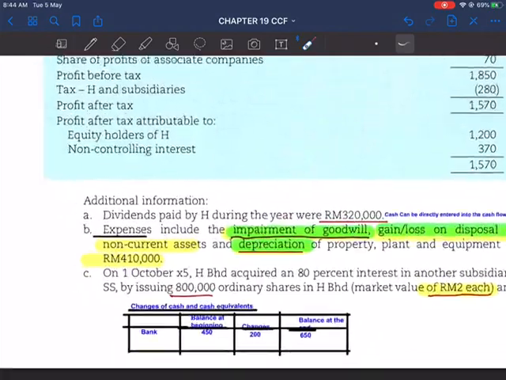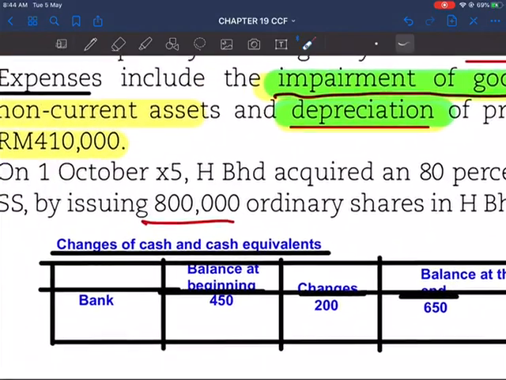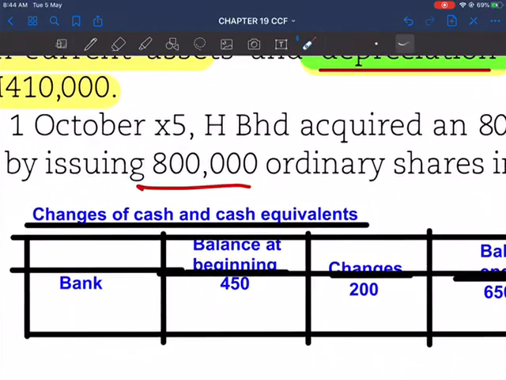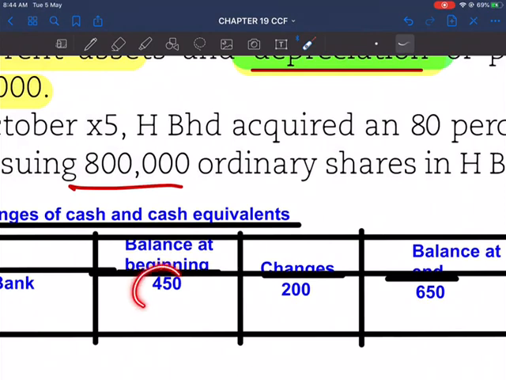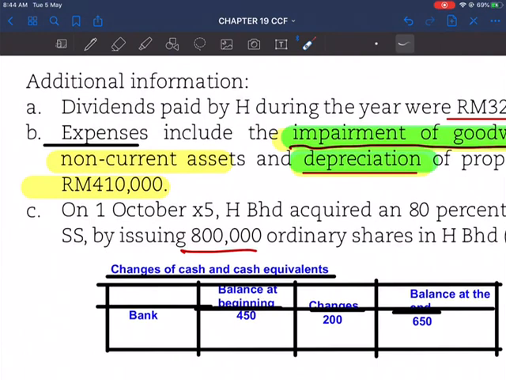So you have to prepare the changes in cash and cash equivalent. Only the item bank is available. Balance at beginning 450, balance at the end 650. That means there is an increase of 200,000 cash inflow during the year.